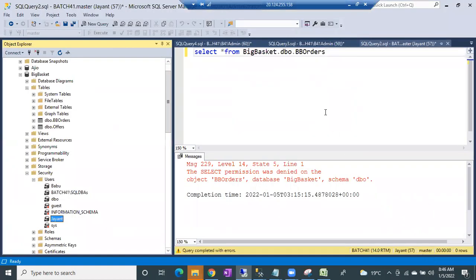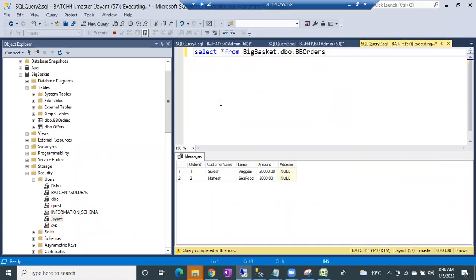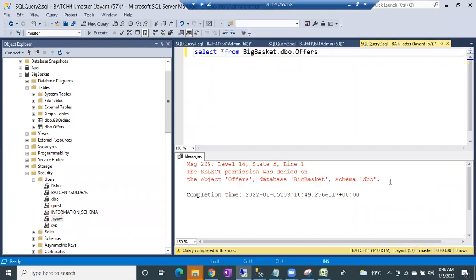Earlier he got the error on BB orders. Now he can execute it. Now if you try offers, what is the output? Tell me, guys, can he read the data or can't he? He can't read the data. You can see here, we gave access only on BB orders, not on offers.